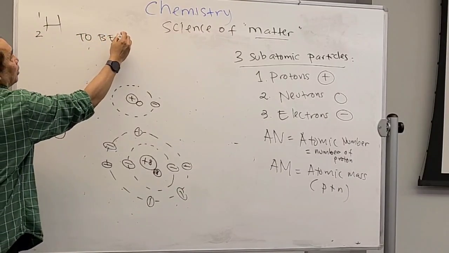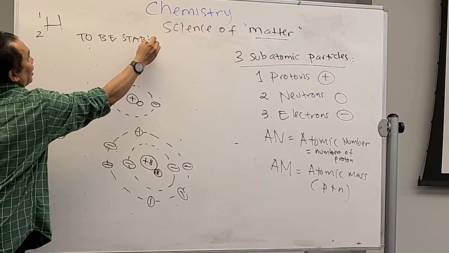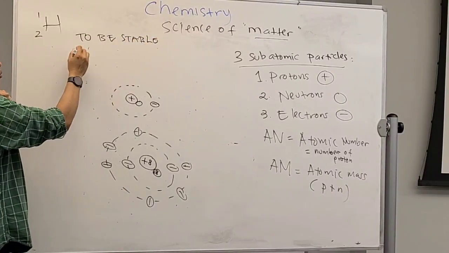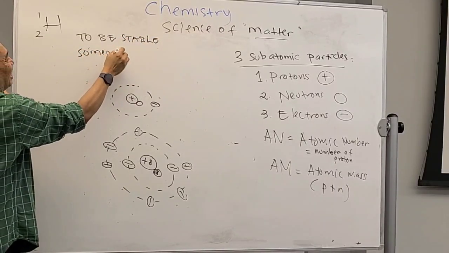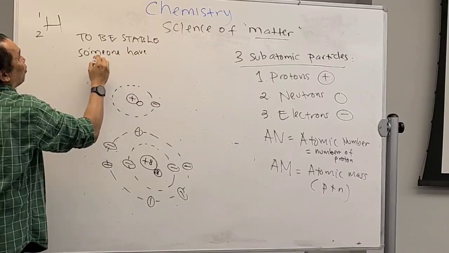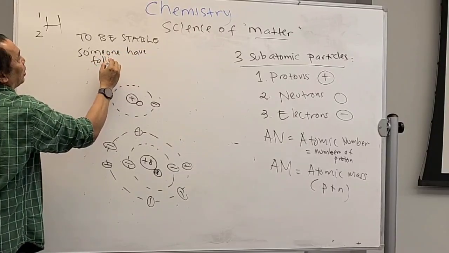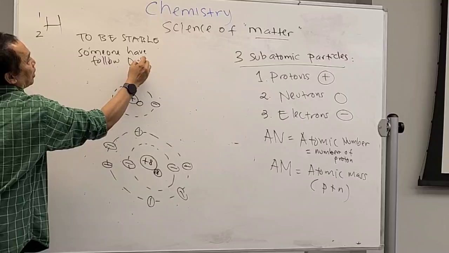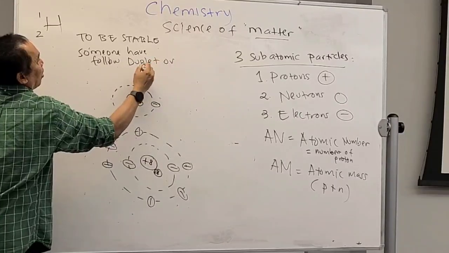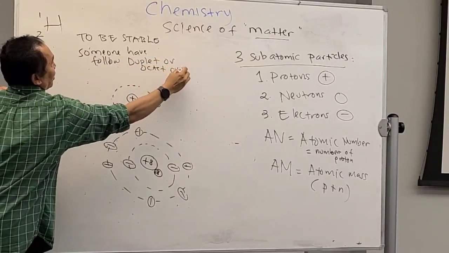To be stable, an atom has to follow the duplet or octet rule.